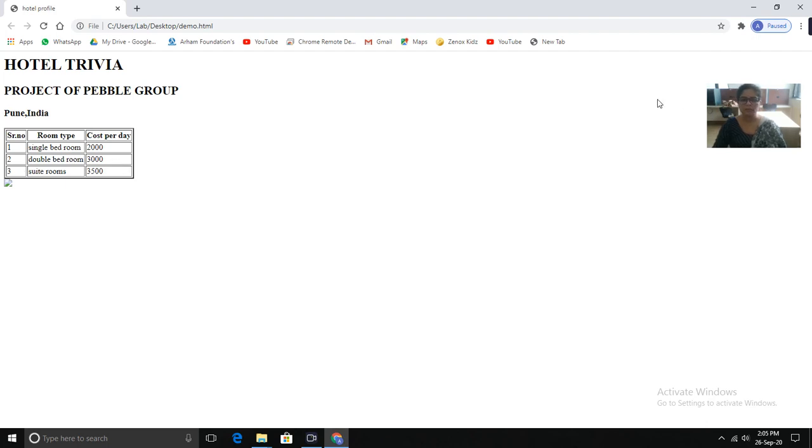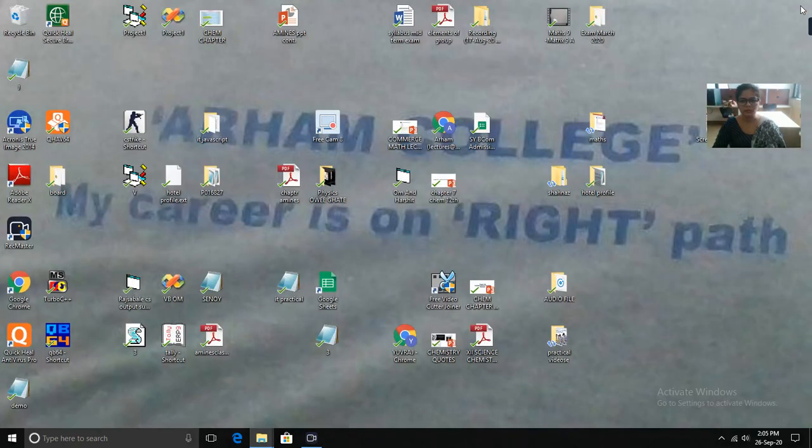So this is the way you can check the output, and you have to take a snapshot of this page as the output of the program. You can simply use any tool to take a snapshot. Now the next thing is, if your program is generating no output, it means there is something wrong in your code, because HTML does not have a facility to show errors or to indicate that there is something wrong in your code.